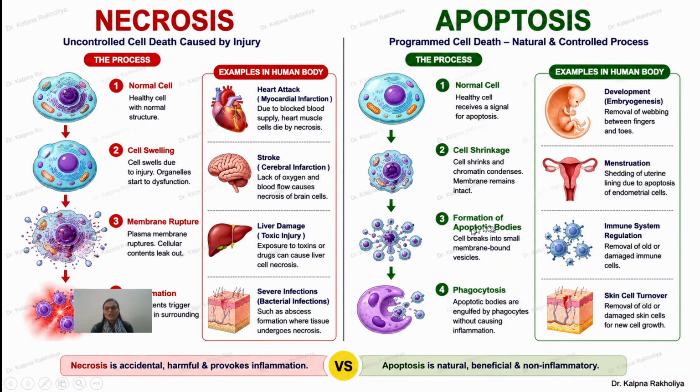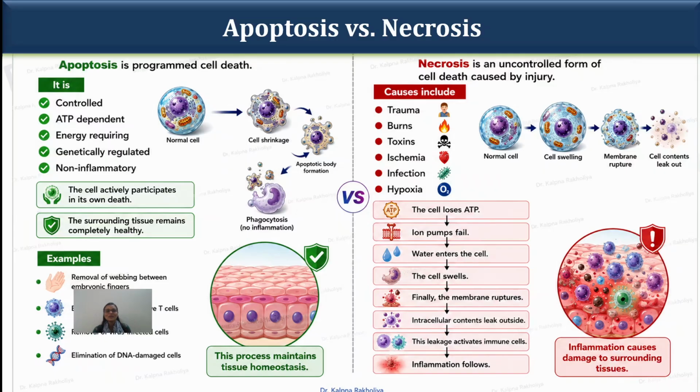Second is chromatin condensation and formation of small apoptotic bodies. These apoptotic bodies are membrane bound, so there is no chance of cytoplasmic leakage. Once the small apoptotic body is formed, macrophages are activated. The macrophage engulfs the apoptotic body, so no inflammation occurs. This is the main difference between the necrosis and apoptosis processes.